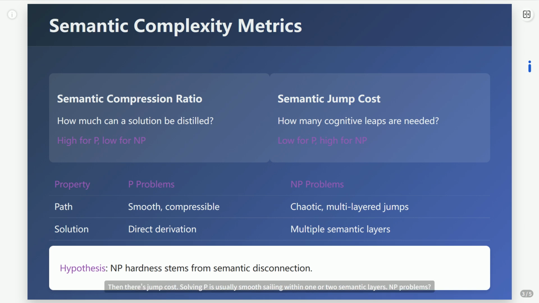Then there's jump cost. Solving P is usually smooth sailing within one or two semantic layers. NP problems demand high-dimensional semantic leaps, switching perspectives, introducing new concepts mid-solve. Maybe the core of NP hardness isn't just size, but this inherent semantic fragmentation. It's not just about computation time, it's about the cognitive cost of bridging meaning gaps.